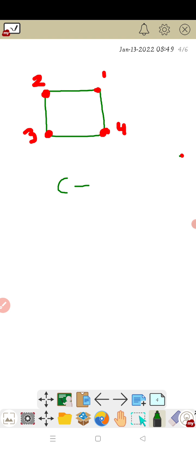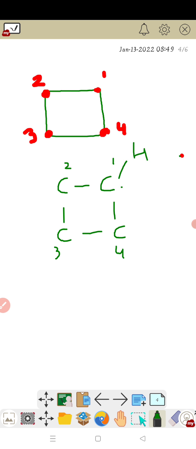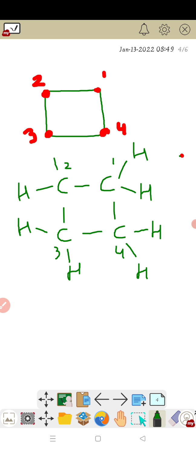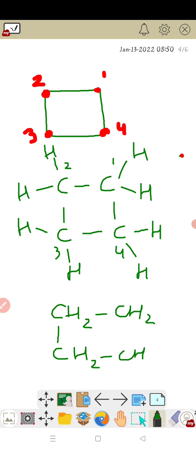Each carbon contains two hydrogens because each carbon is bonded to two carbons and two hydrogens. That is CH2, single bond, CH2, single bond, CH2, single bond, CH2.